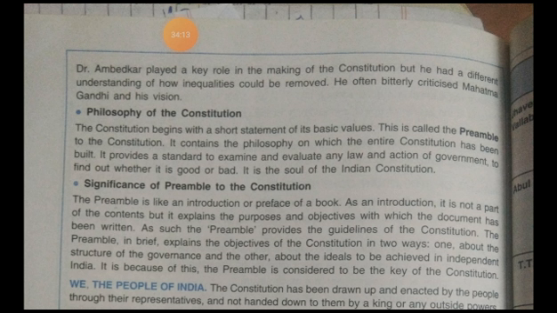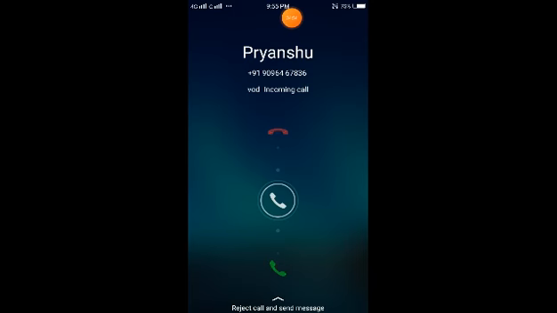Means he thought inequalities would be removed by giving some power and rights to the minorities, or those who are not getting the benefit, or those who lagged behind. So Dr. B.R. Ambedkar played a key role in making the constitution.